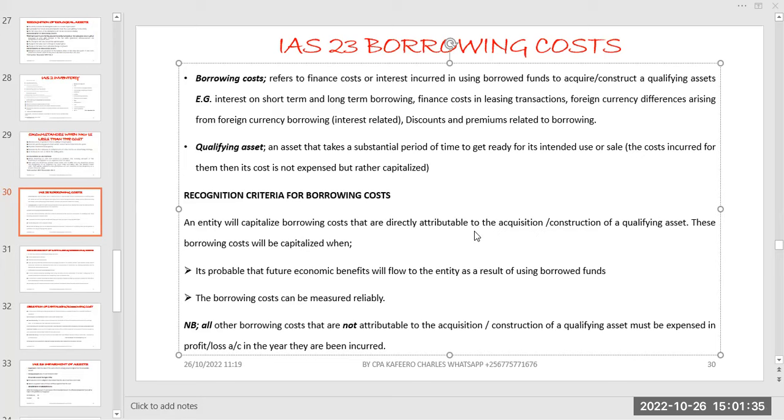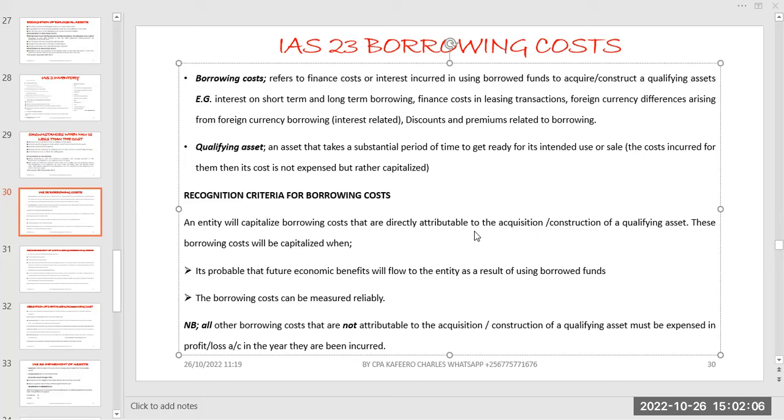But at least when you talk about something that is going to take long, accounting wise, we can say something that exceeds 1 year. We can say that at least it is taking a long period. Something that goes for 2 years, 3 years, and 4 years, we can call it, so long as we are going to acquire something or construct something that is going to take a substantial period of time to get ready for its intended use.